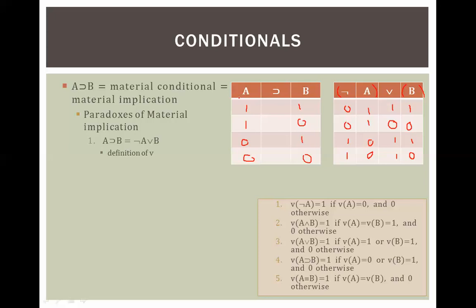Now for this one, we have the rule here: it equals 1 if A equals 0 or B equals 1, and otherwise it's 0. So there's only one case where this thing will equal 0, and that's if A equals 1 and B equals 0, which is this one right here. That's the case where neither one of these is satisfied. A does not equal 0 because A equals 1, and B does not equal 1 because B equals 0. The rest of the time it equals 1, because B equals 1 here and here, so these are both 1. A equals 0 here, so this is 1.